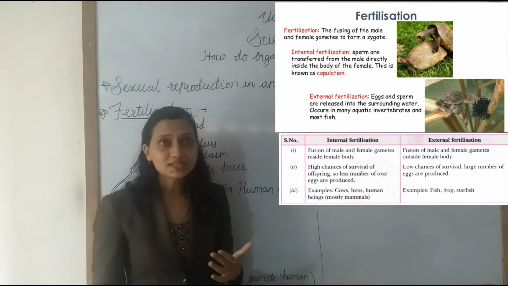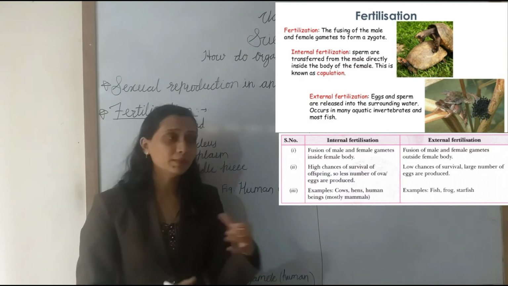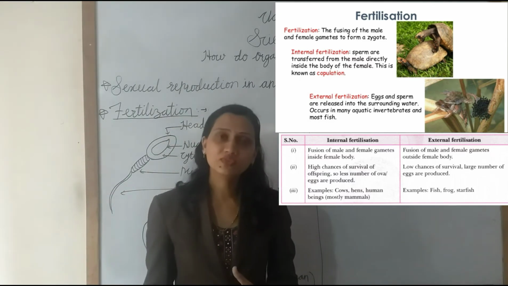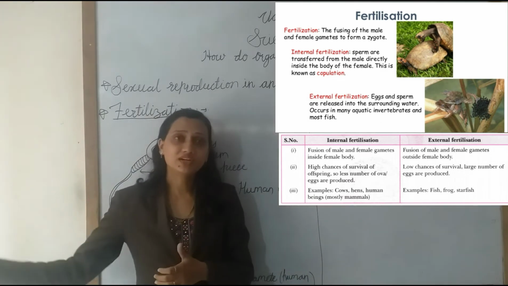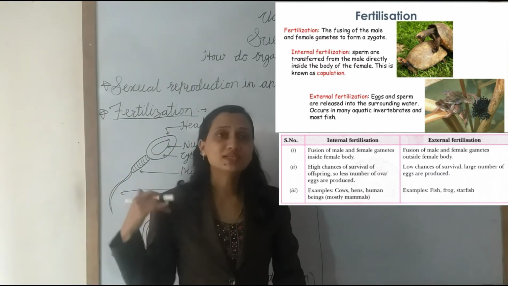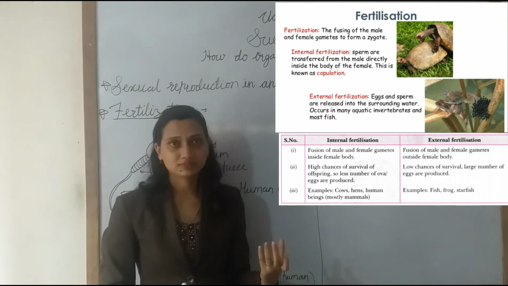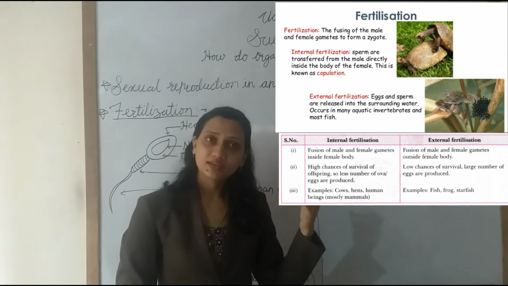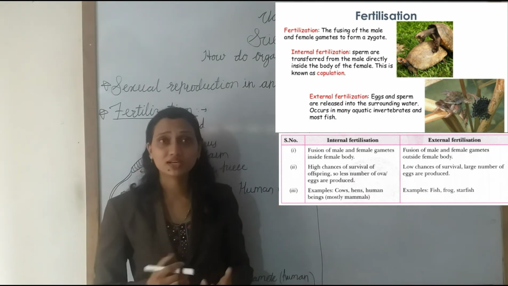Whereas in external fertilization, the fusion of the male and the female gametes occurs outside the body of the female. Externally the fusion occurs. So therefore it is called external fertilization. For example, in frogs, the fertilization is external. How does the external fertilization occur?